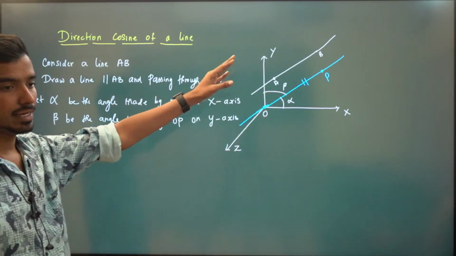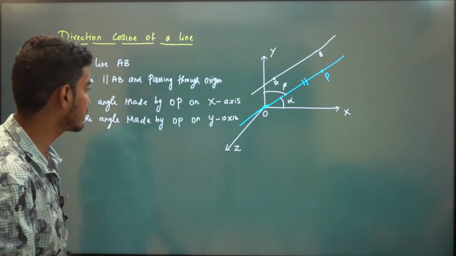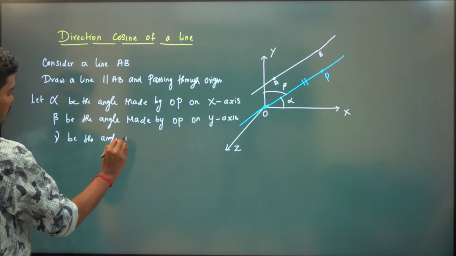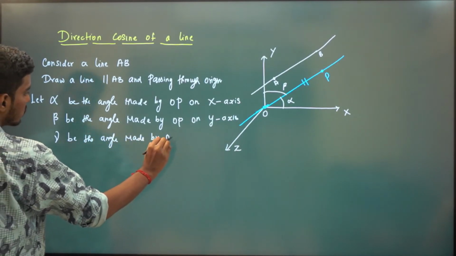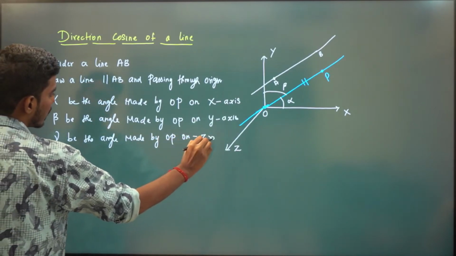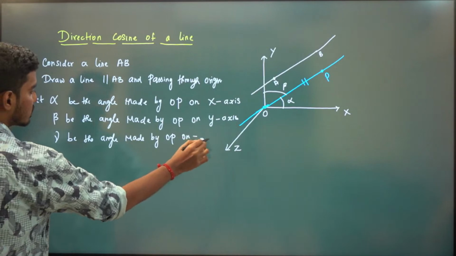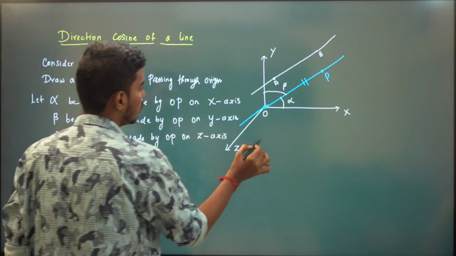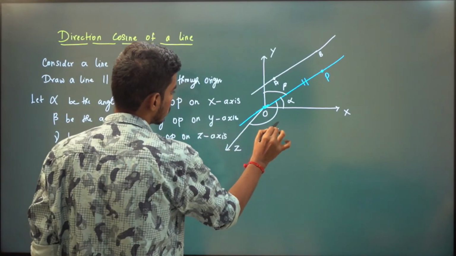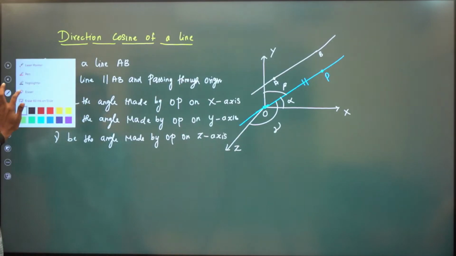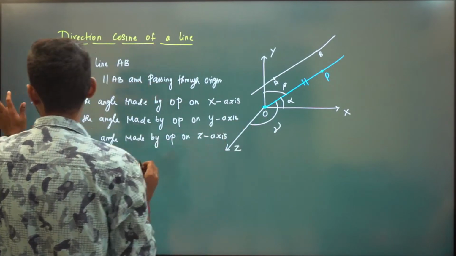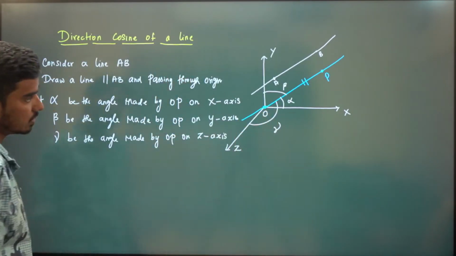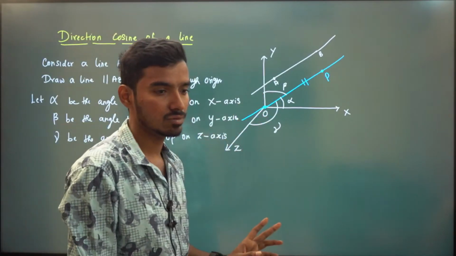Very simple. We have a line. It is making an angle alpha with x-axis, beta with y-axis, and let gamma be the angle made by the line OP on z-axis. All are positive axes only: positive x-axis, positive y-axis, positive z-axis. So this will be our gamma. So we have alpha, beta, gamma, the angles made by the line OP on positive x-axis, positive y-axis, and positive z-axis.